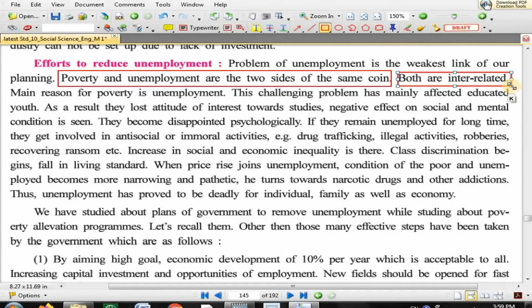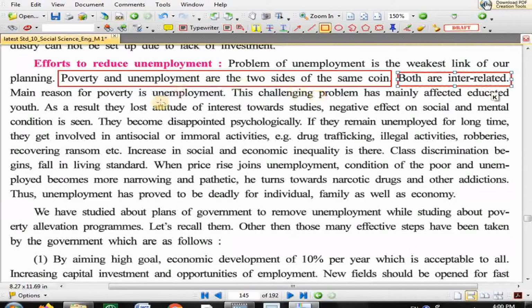Now this is the question for you to give the answer through comments. How are poverty and unemployment both interrelated? You have to prove that if poverty increases, then unemployment increases, and you have to also prove that if unemployment increases, then poverty increases. You can use the internet, I don't mind, but I want the answer on how they are interrelated. Those who give the answer, please write your name in the comment section so that in my next video I will definitely speak your name.